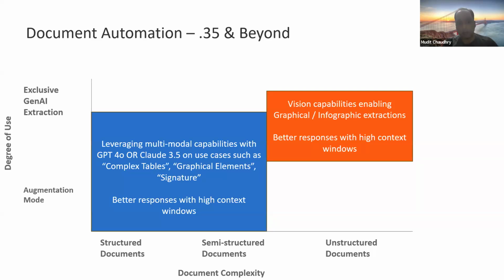In general, as the large language models are progressing, of course, the higher context window does tend to have an impact in terms of the accuracy you can expect as well. And that's really the big ticket investment that you see on the table. The other thing to call out here is that, with reference to graphical and infographic objects, a big use case would be unstructured documents. So things like analyst reports, or if you've got a graphical object embedded in a research report and you want to extract data out of it, all of that becomes possible and can be addressed here.